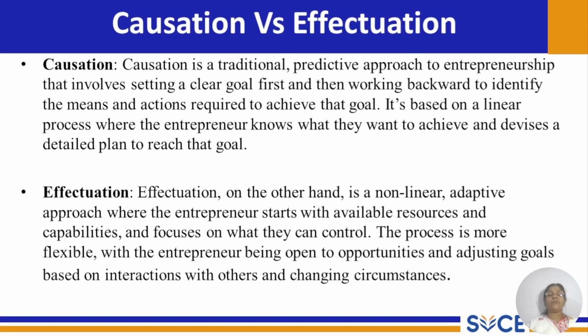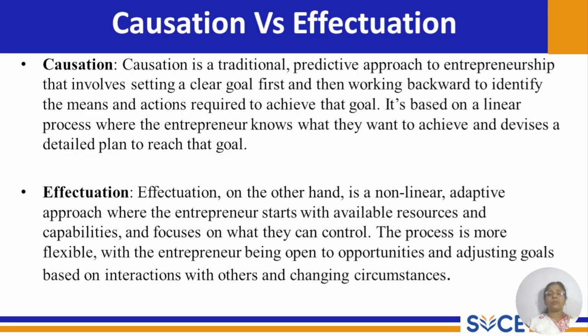So, what is the difference between causation and effectuation? See, causation is a traditional predictive approach, a normal approach to entrepreneurship that involves setting a clear goal first and then working backward to identify the means and actions required to achieve that goal. It is based on a linear process where the entrepreneur knows what they want to achieve and devises a detailed plan to reach that goal.